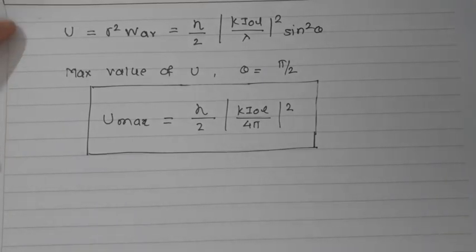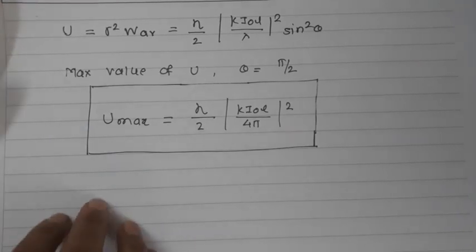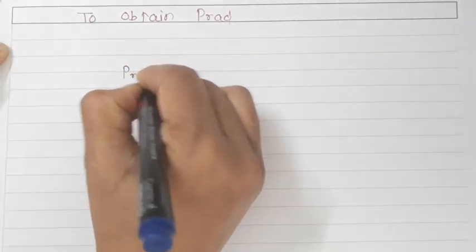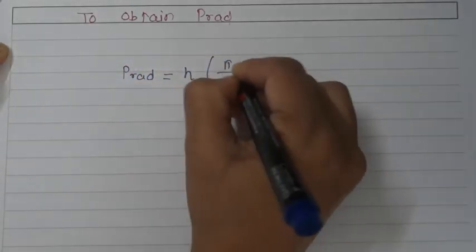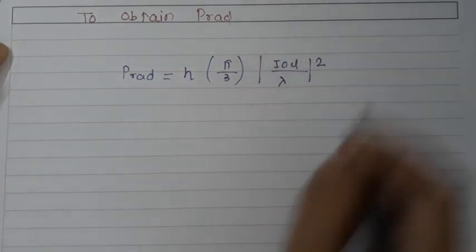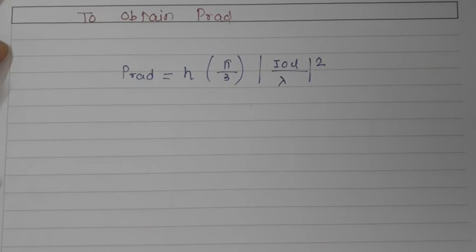Now let us find out the radiated power for the infinitesimal dipole. To obtain P radiated, we know that P radiated here is equal to η π/3 (I0L/λ)².